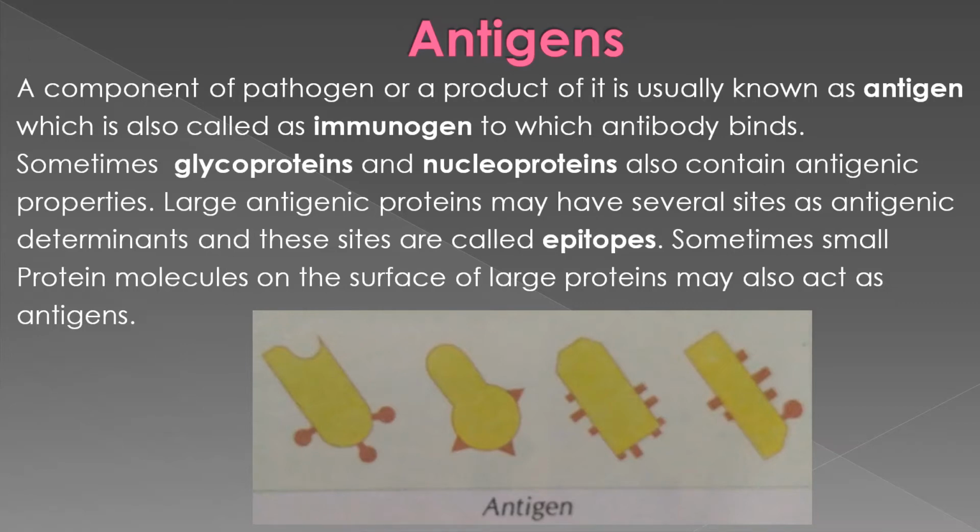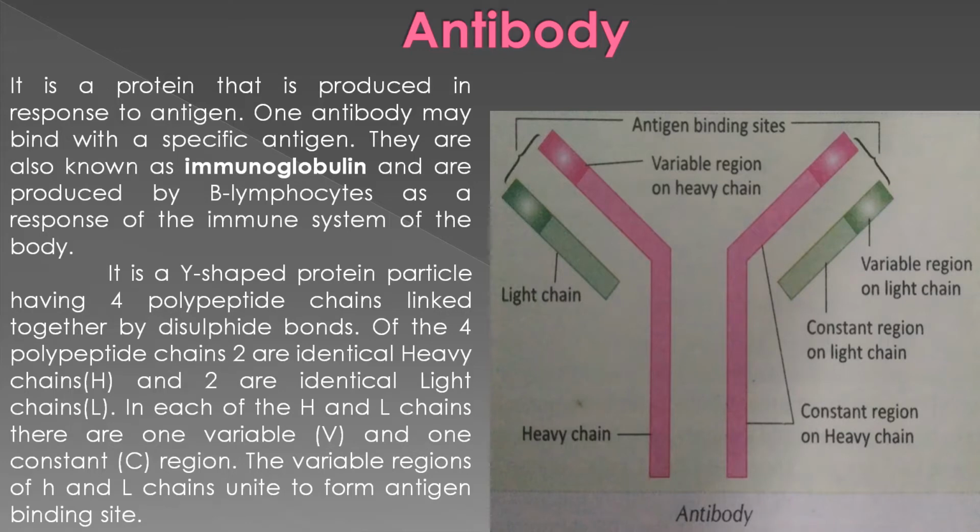Clear? Now what is an antibody? It is a protein that is produced in response to an antigen. When an antigen, a foreign particle, enters the body, our body gets stimulated, and in that response a kind of protein, the antibody, develops to destroy that foreign particle. So it is a protein that is produced in response to an antigen.